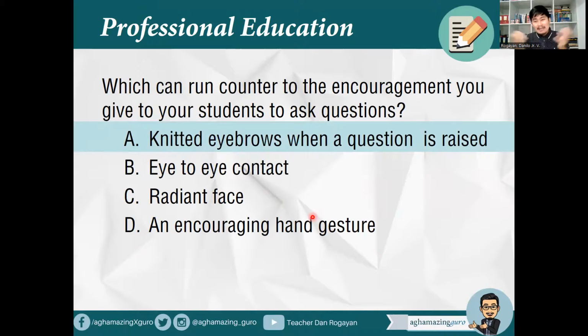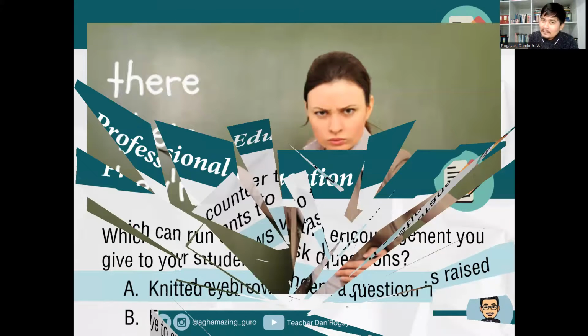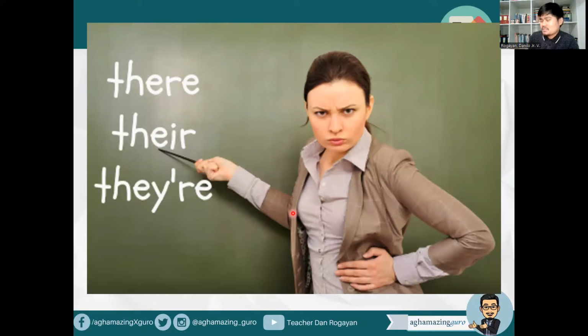You need to have your radiant face so that the students will feel that the classroom is secure, that the classroom is safe for them to share and to formulate their questions. For example, you're an English teacher and you're teaching pronouns, and you have knitted eyebrows. How can the student ask a question? They will not, because they will feel threatened. And so they will just be passive and just listen to you.